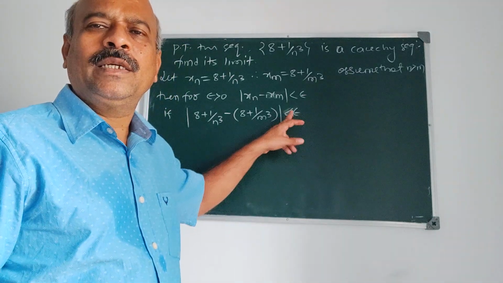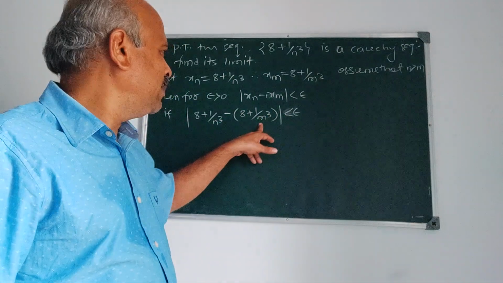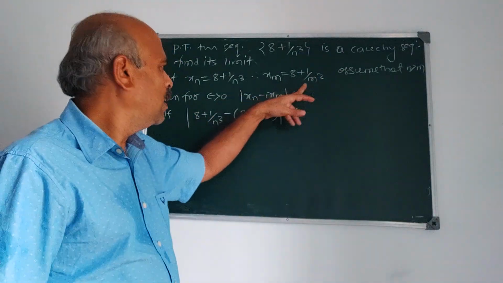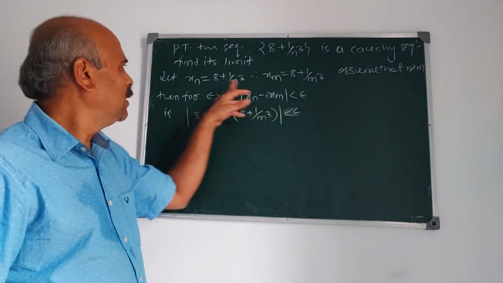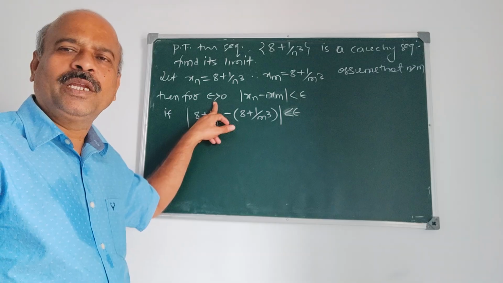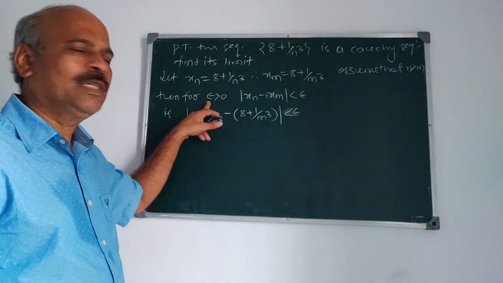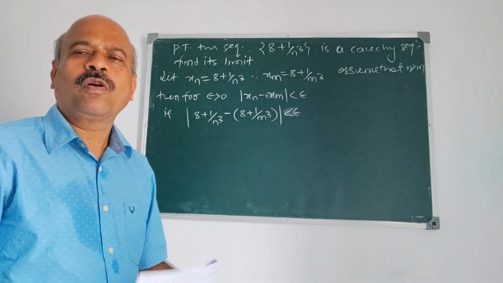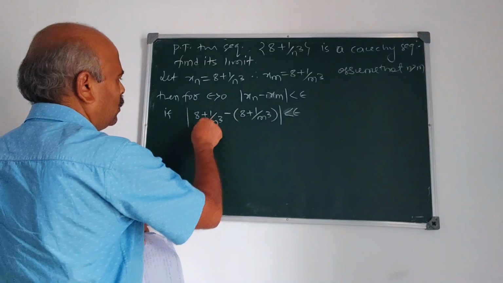Epsilon is pre-assigned. Suppose epsilon greater than 0 be given. Now we have to find that there exists a p depending on this epsilon, so that mod xn minus xm is less than epsilon for all n, m greater than or equal to p. For that we proceed now.